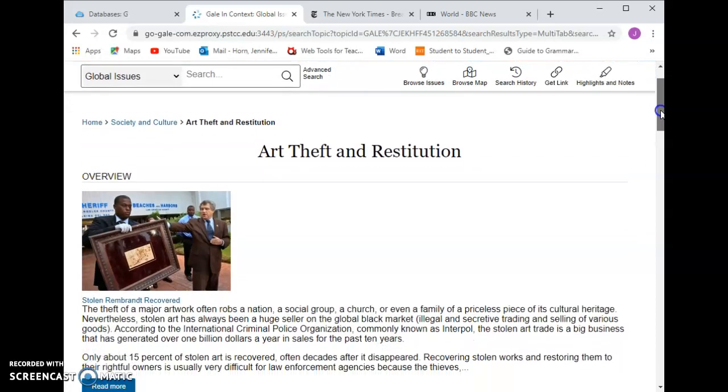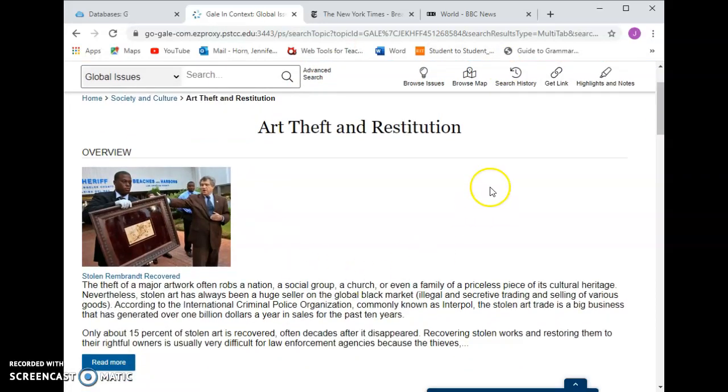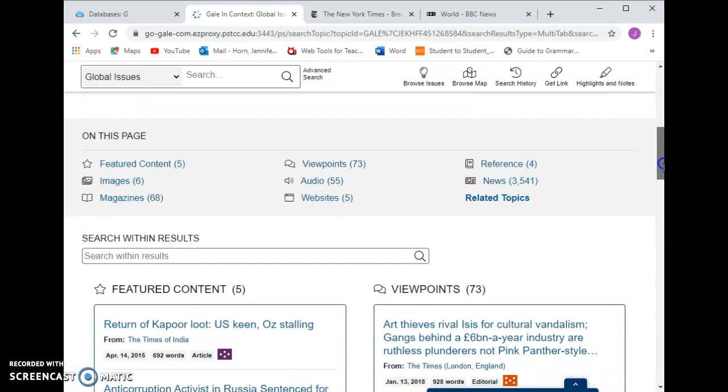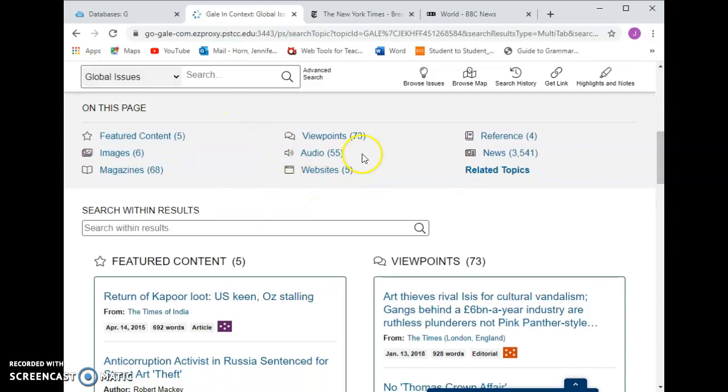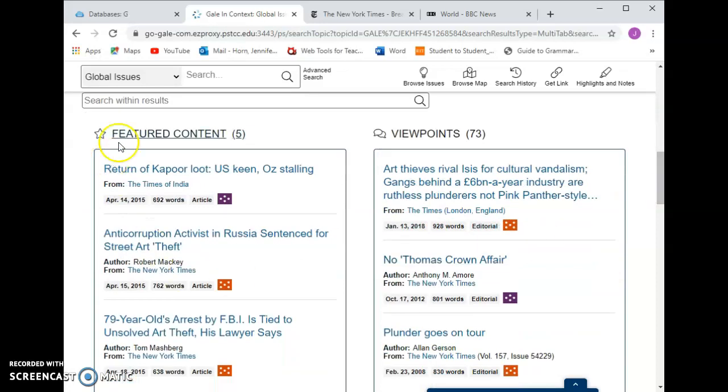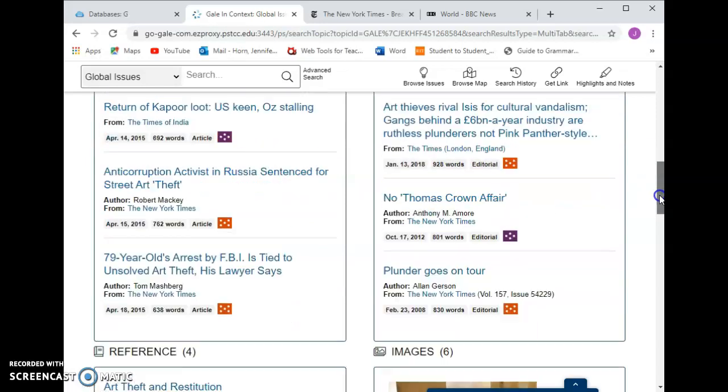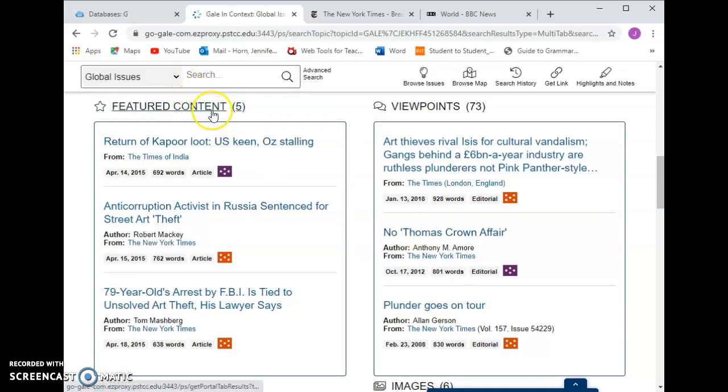For each of these, you're going to get a page, and it's going to start with an overview. After the overview, it's going to have all of these different types of sources: featured content, viewpoints. You may want to start with featured content if you're not sure what you want to read about. So it's going to list, I think, 3 or 4 on here, 3. And if you click on it, it will show the whole list. This one has 73, but you only see 3 there.